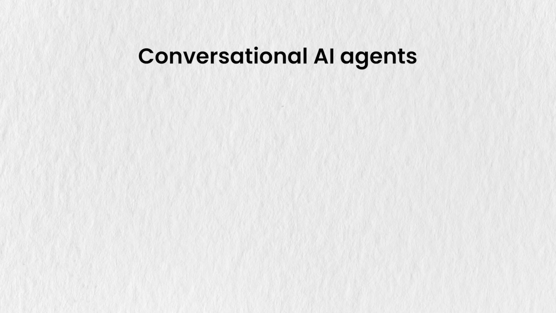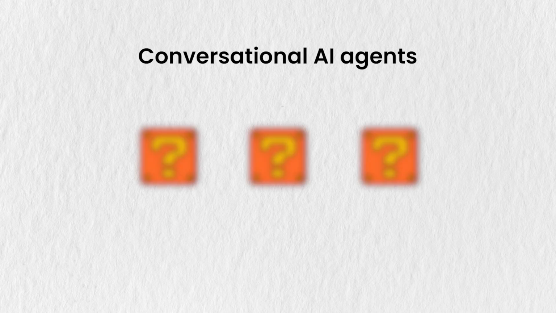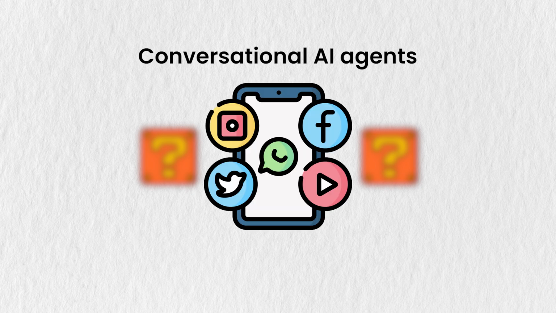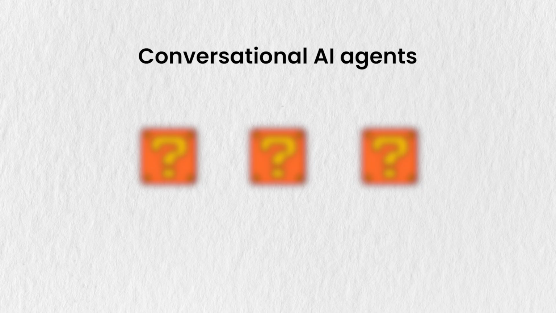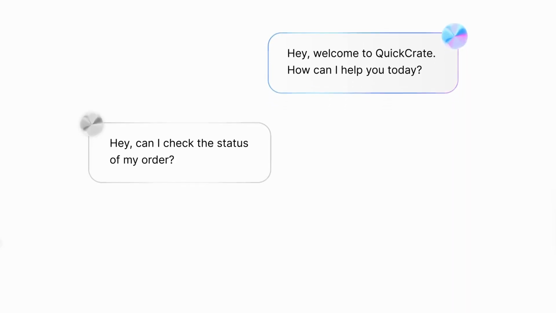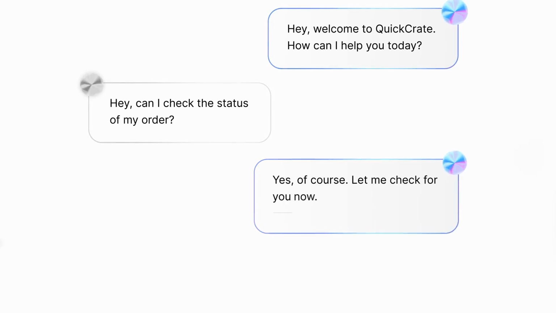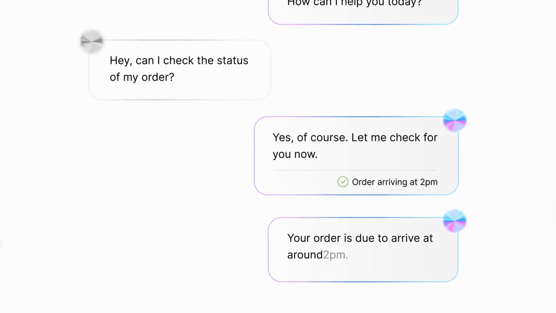Now there come conversational AI agents. We have all seen these types of AI agents on different websites and social media like WhatsApp, Facebook, Instagram. On a daily basis we interact with these agents on different websites. So these types of AI agents are trained to interact with users and to provide user support and customer support.